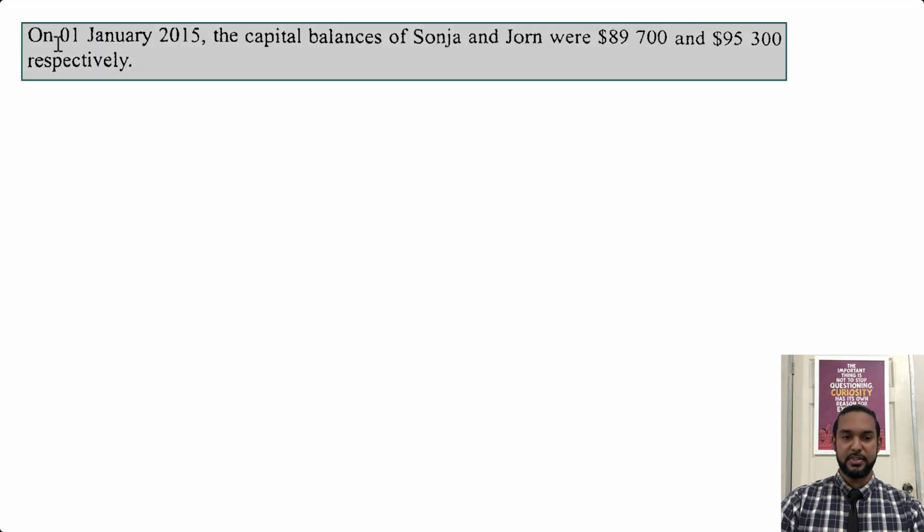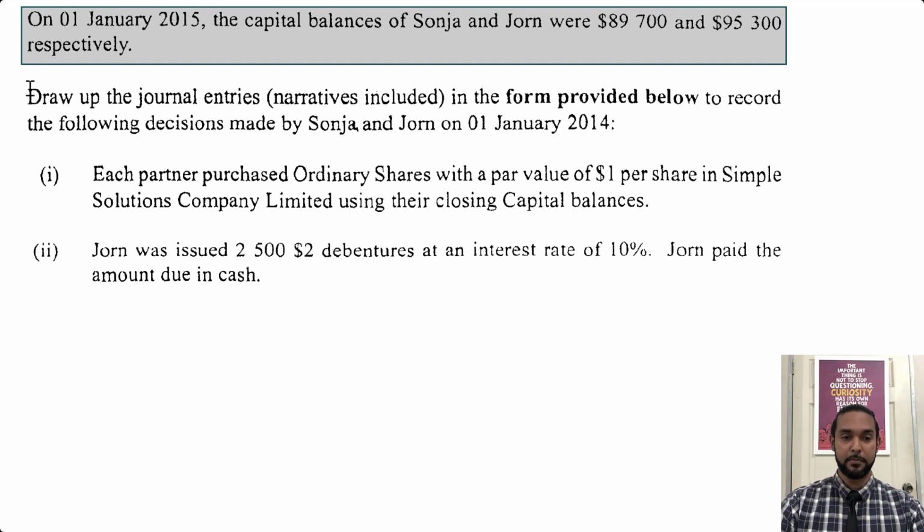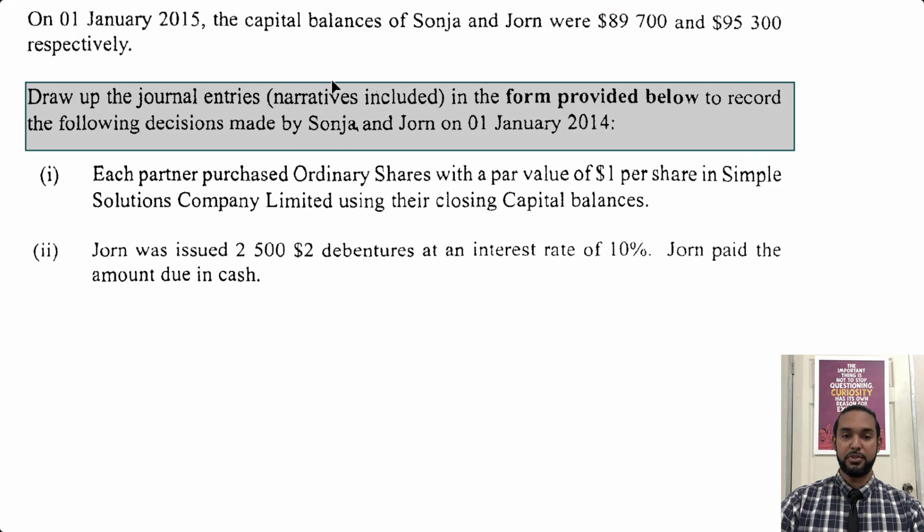It says on 1 Jan 2015, the capital balances of Sonja and John were 89,700 and 95,300 respectively. So 89,700 to Sonja and 95,300 to John. We have to draw up the journal entries, narratives included in the form provided below, to record the following decisions made by Sonja and John on 1 Jan 2014. Now, notice they say 1 Jan 2014 here, but 1 Jan 2015. So, bit of a misprint.